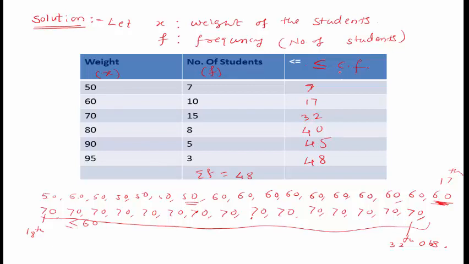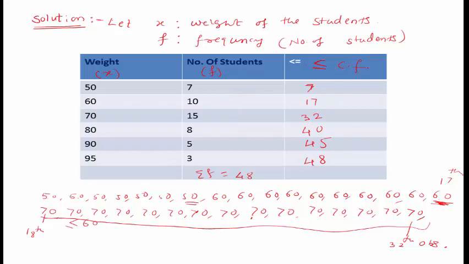So how can we calculate the less than or equal to cumulative frequency? The number of students whose weight is less than or equal to 50 is already 7. Number of students whose weight is less than or equal to 60 is 17, because less than 60 is 7 and equal to 60 is 10. Now, the number of students whose weight is less than or equal to 70, how many students are there?